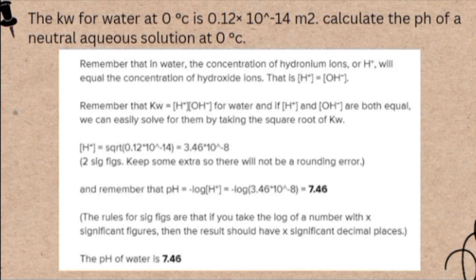Now we can get the pH value. So pH equals negative log H+. So negative log of 3.46 times 10 to the power of negative 8 equals 7.46. So the pH value for this aqueous solution is 7.46.